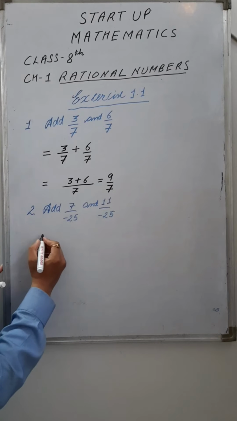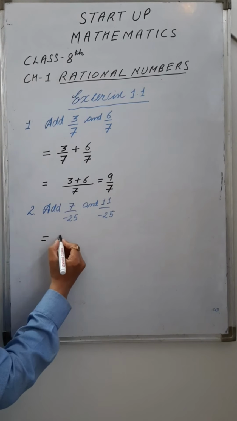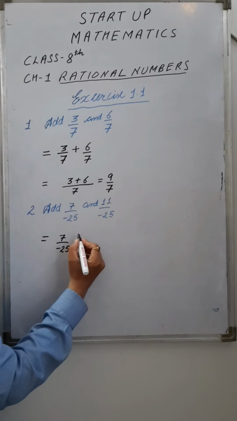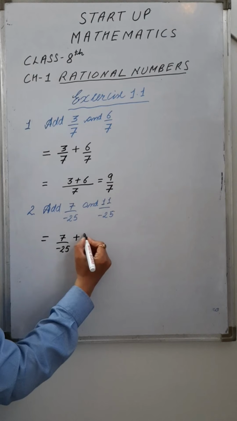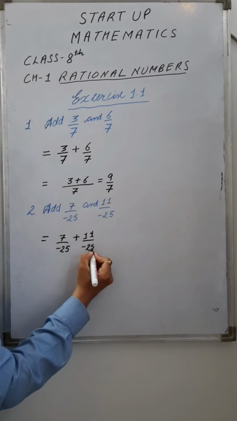How to add? Again, see, 7 upon minus 25 is to be added in 11 upon minus 25, right?